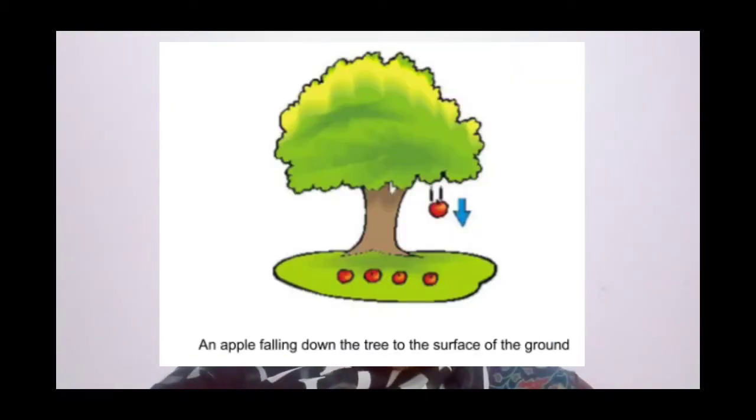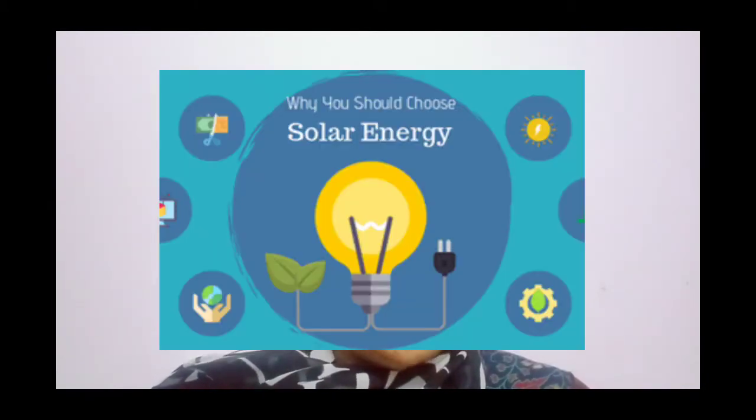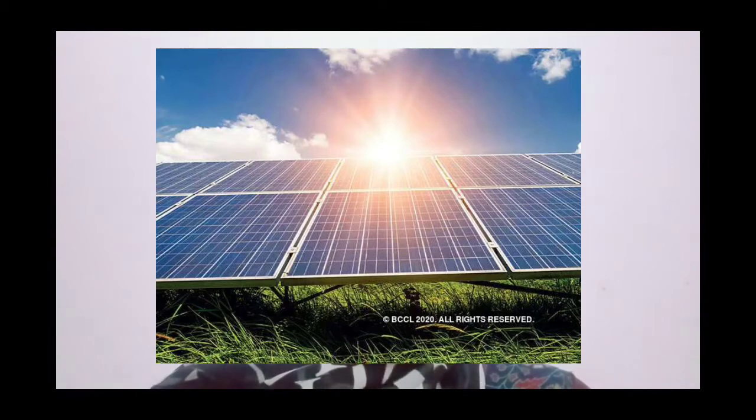Solar energy and gravitational force are natural phenomena, and all things which have mass get attracted towards the earth. For example, a ball thrown upwards comes downwards. Water falls from a great height. It is also gravitational energy.